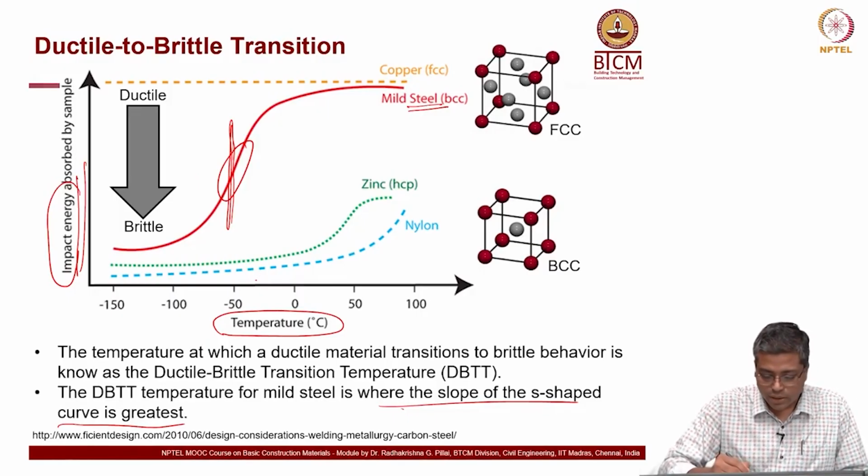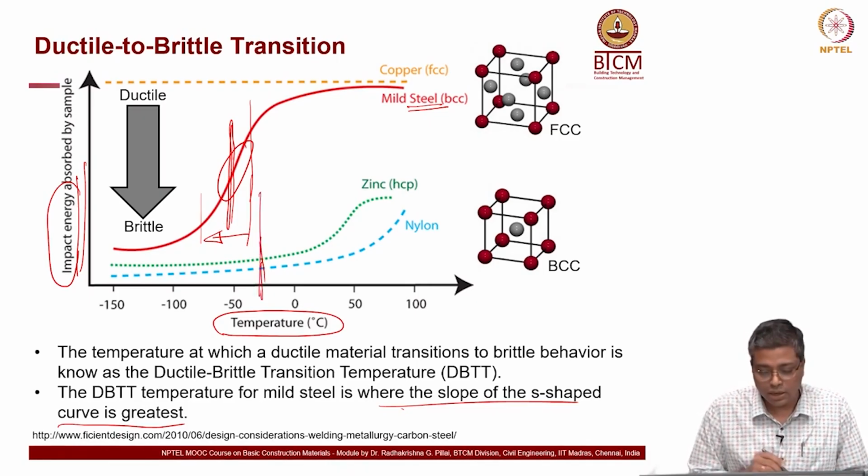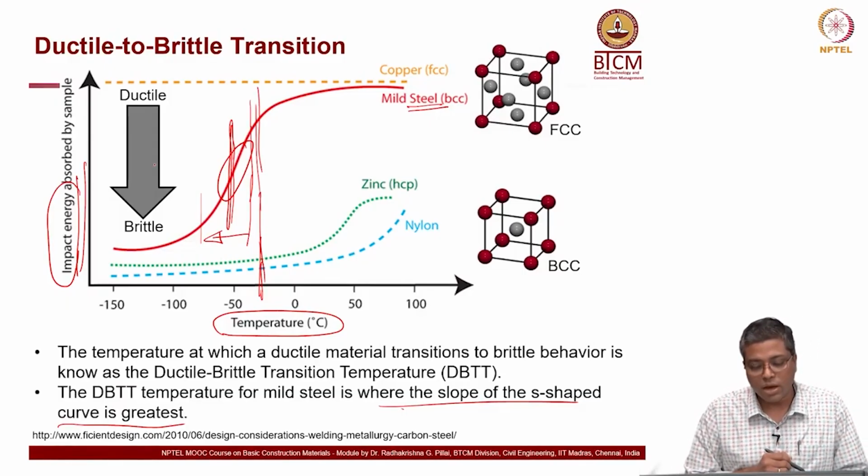We can even call this whole region, from here onwards, about minus 25 degrees, the slope is very high.